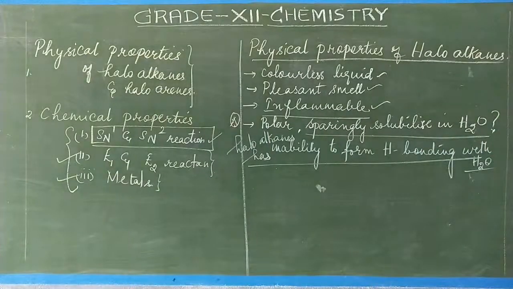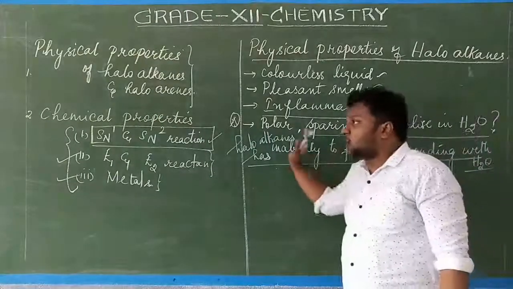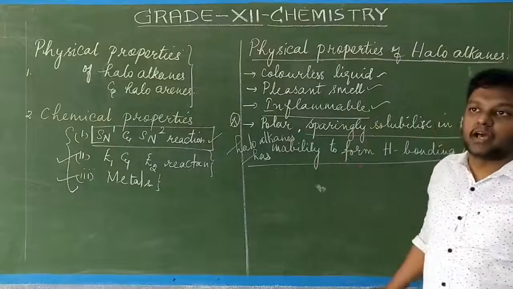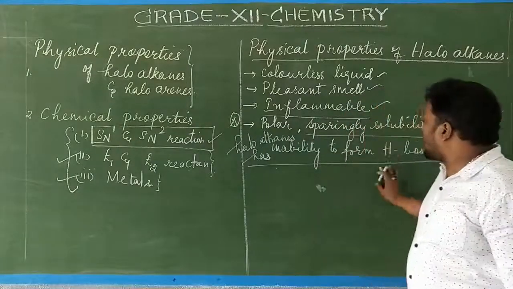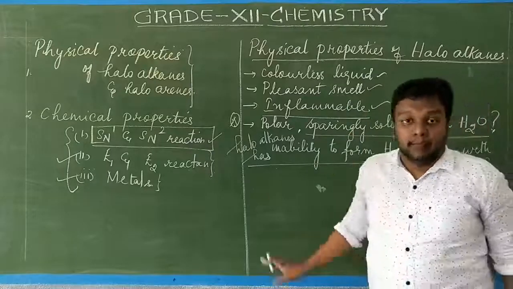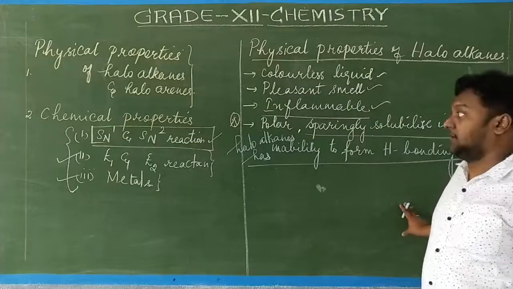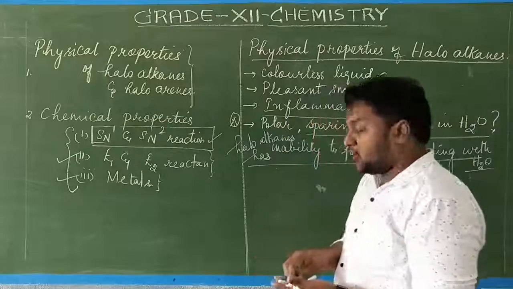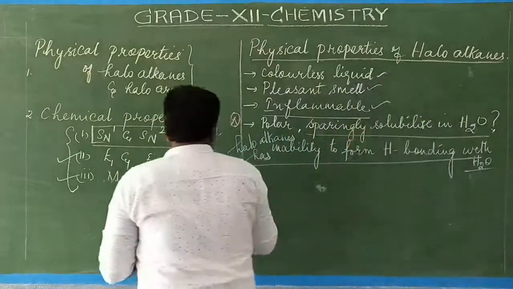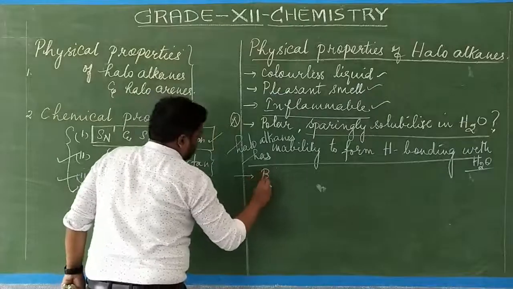So haloalkanes are polar, but though polar, they will not get solubilized in water. Why? Because of their inability to form hydrogen bonding with water. So the point is captured.